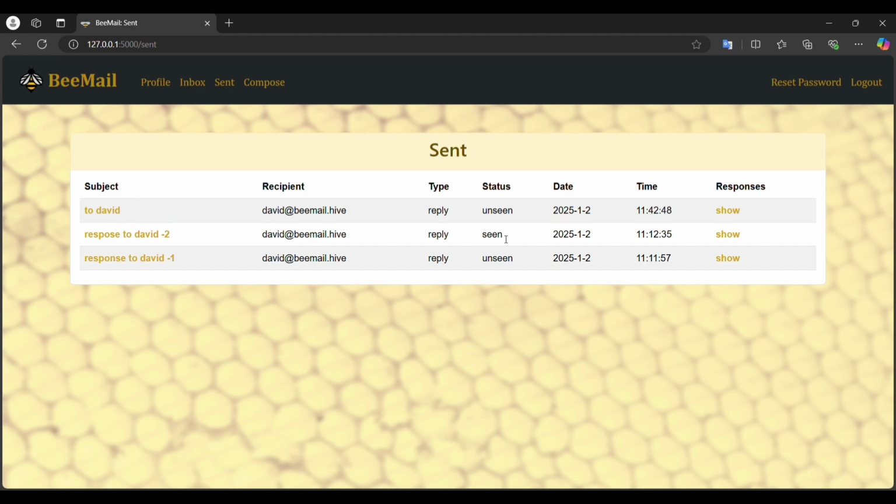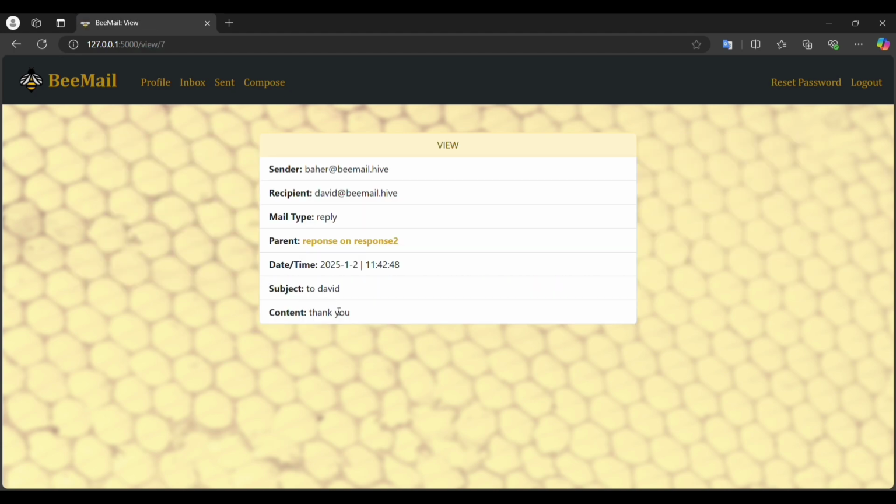So David had seen the email. It's the same logic as read and new. And now let's just see the email. So the subject is thank you, and if we access the parent mail it would be the project is great. It was great, and then hope you like my project, and then this was CS50. So it just goes recursively.